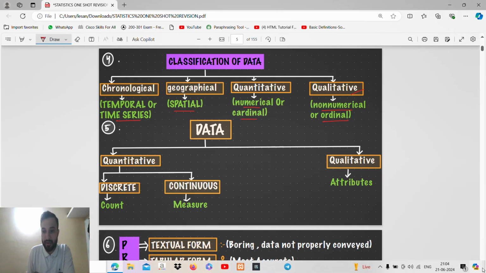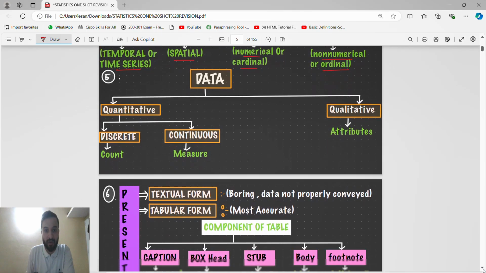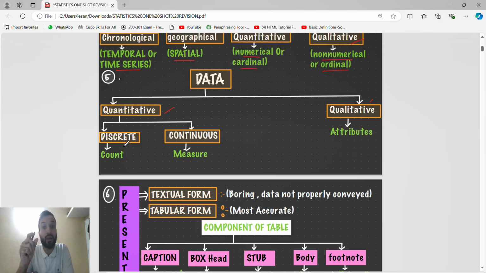So what is data? Data is again classified into two, quantitative data and qualitative data. Quantitative data consists of numerical values. If it is counting data, it is discrete, but if the data is for measurement, it is continuous.